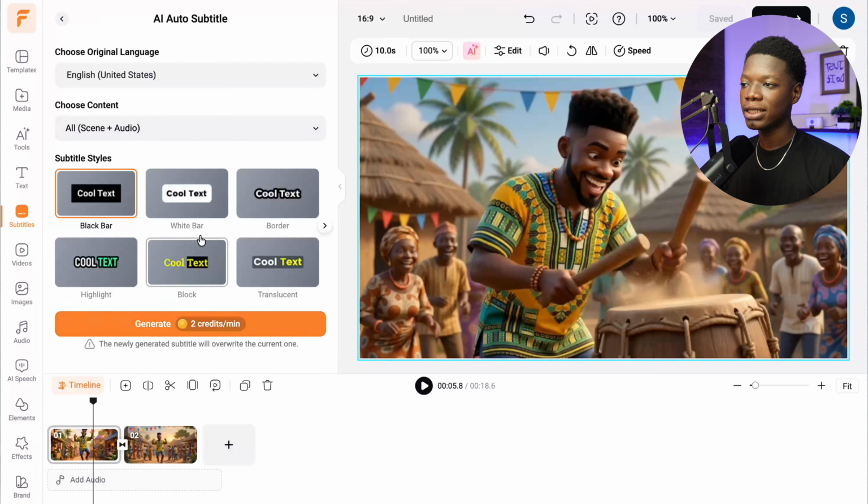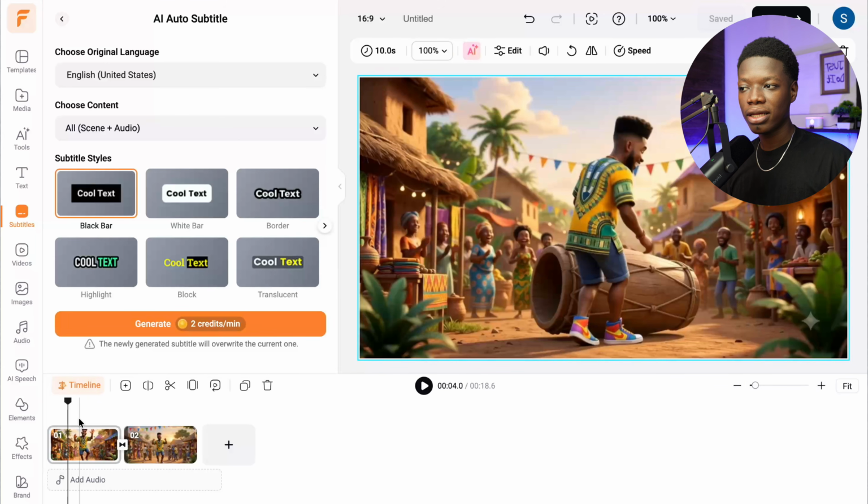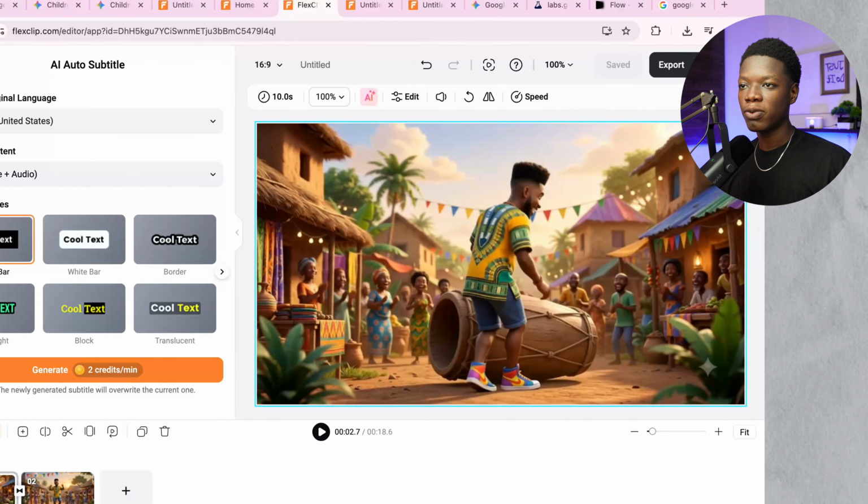There we go. Then select the style you want your subtitles in. But keep in mind, if you want to use subtitles, you have to use credits. But since we want to use it for free, we just have to ignore it for now. That said, I actually like it without the subtitles. So all you need to do, if everything is okay, is to simply click on export right here.